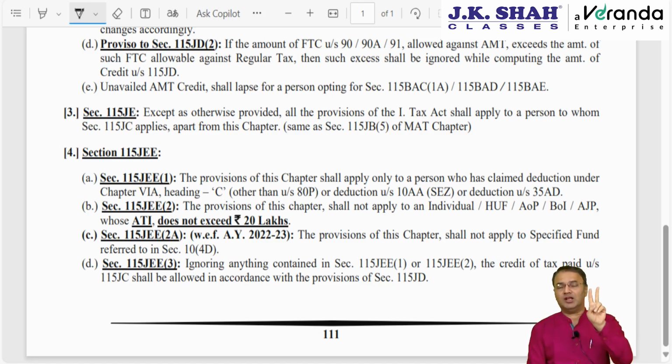Out of them, 10AA and chapter 6A heading C are allowed only if IT return is filed within the due date or extended due date. Otherwise, these two cannot be claimed. Remember it. And as far as rates are concerned, the rate is 18.5%. Instead of 18.5%, it will be 15% for a cooperative society or 9% for a unit of IFSC deriving income entirely in foreign currency. This thing you remember, it has already come in the form of MCQ, can be asked once again.